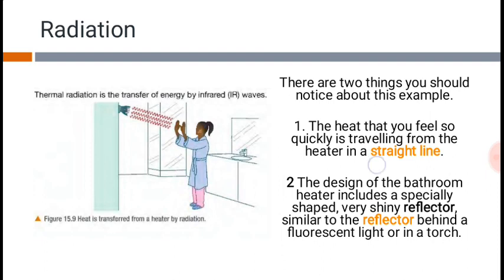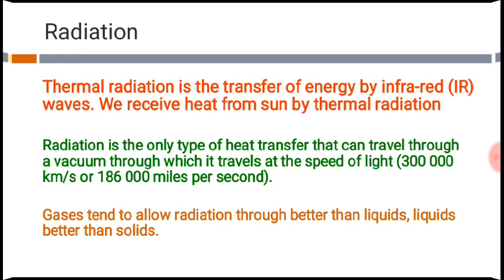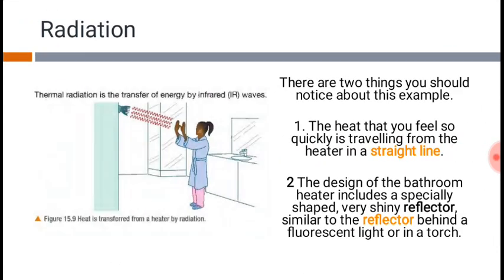The first point I'm going to discuss regarding radiation is that this heat travels in a straight line, just like light. You know very well that light travels in a straight line and has its own standard speed, correct? So radiation happens in a similar fashion. So point number one is that thermal radiation travels in a straight line.